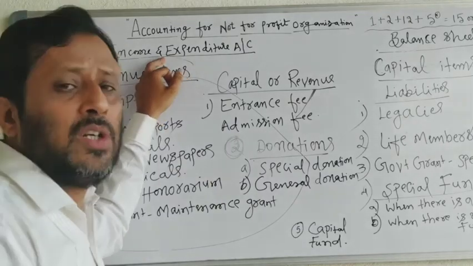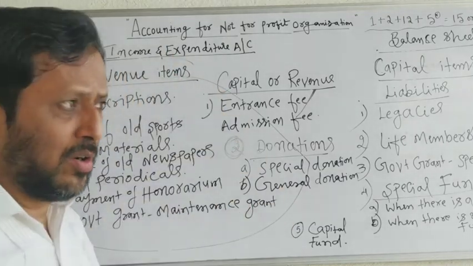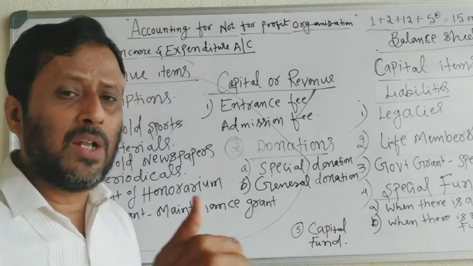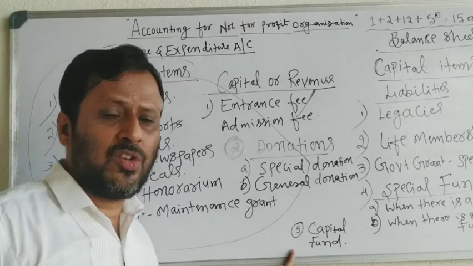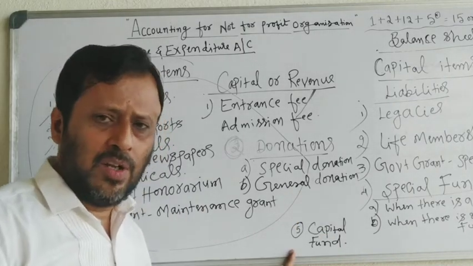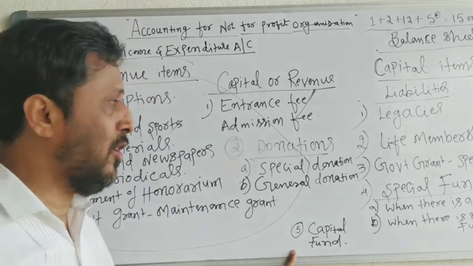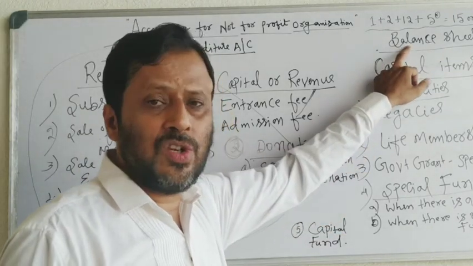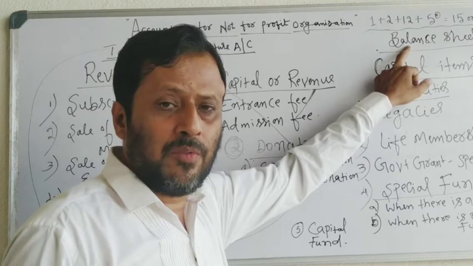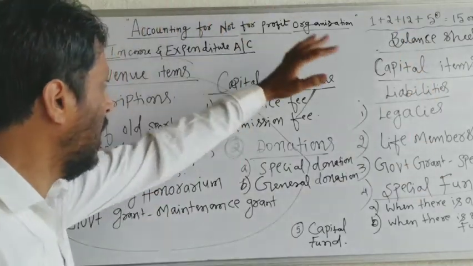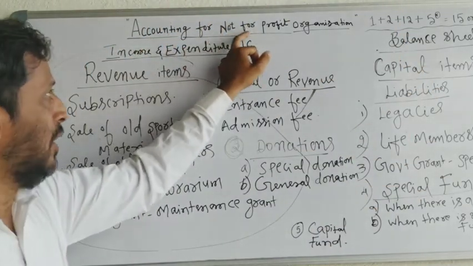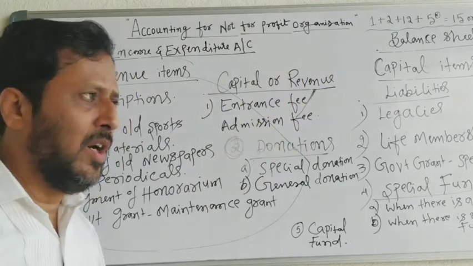You deduct the deficit from the income and expenditure account, and the balance left is taken as the closing capital fund, which is shown in the balance sheet of the not-for-profit organization. These are the special items treated in accounting for not-for-profit organizations.